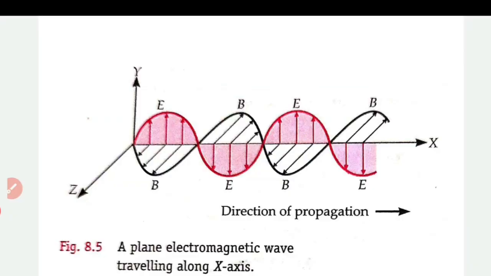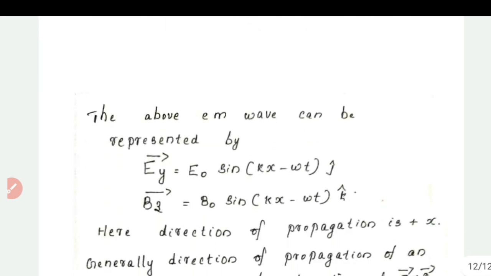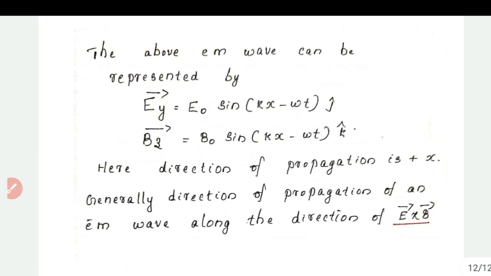For an electromagnetic wave propagating in X direction with its electric field in Y direction and magnetic field in Z direction, the expression for the wave can be represented as Ey is equal to E0 sin(kx minus omega t). Here equations are written in vector form.